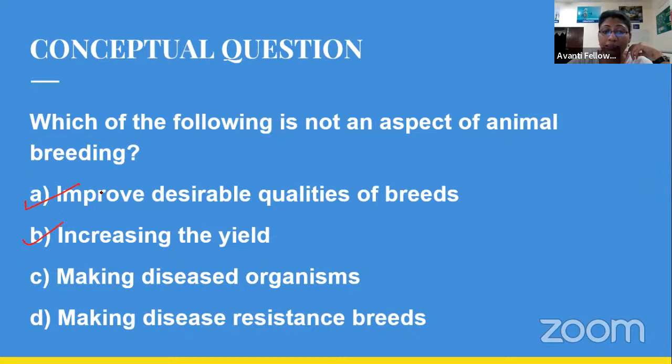Option C says making diseased organism. Why do we need to make a diseased organism? If an organism remains diseased, it will not produce the product. But in animal husbandry, we want to increase the product. So this is the point which is not dealing with animal breeding. And everyone has given the correct answer. I'm very happy. Very good.